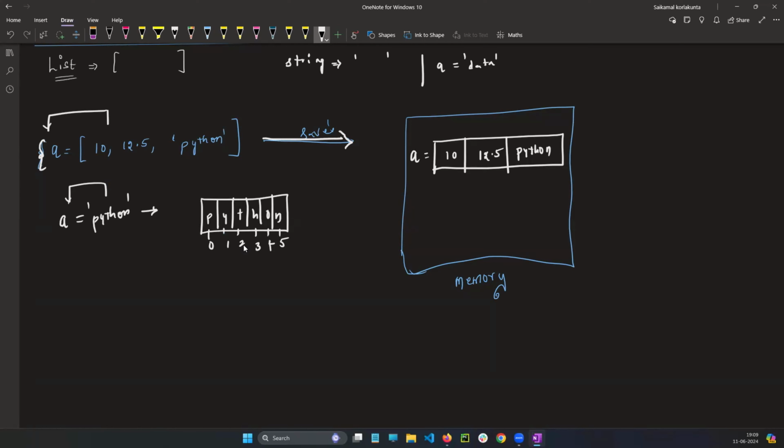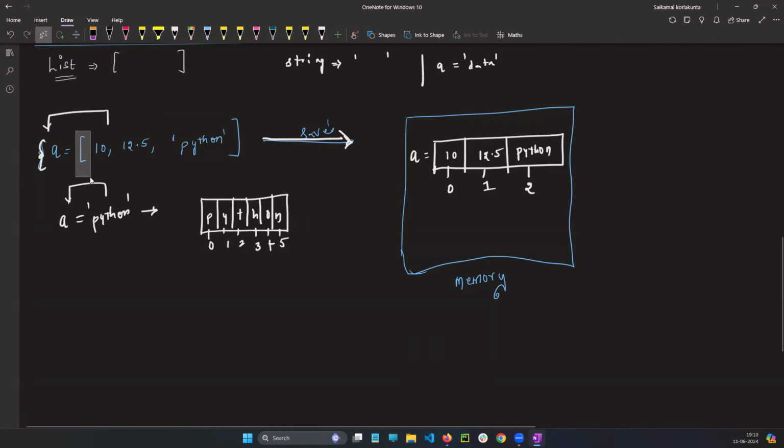So when it goes and saves in the memory, wherever there is a comma, Python will separate it. So this is nothing but 0th index, first index, and second index. What I'm saying is, here there is Python, so why is Python not coming like this?